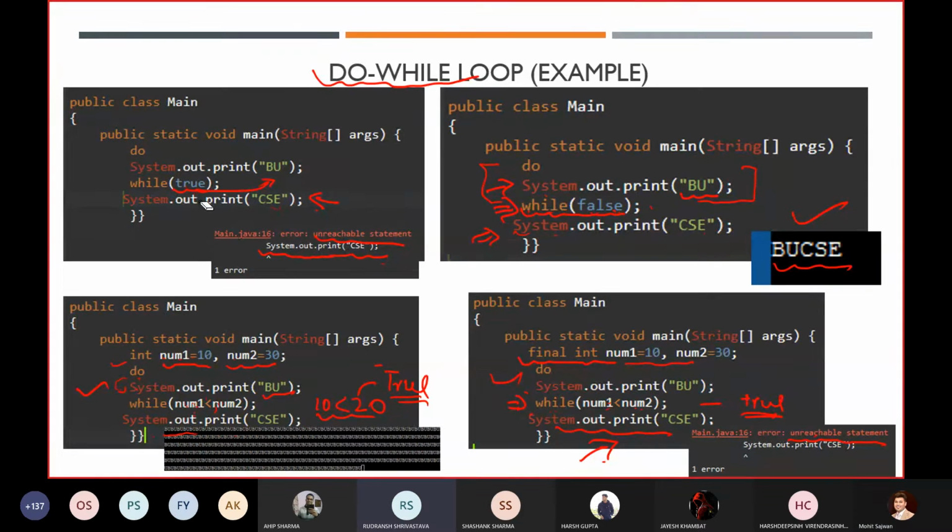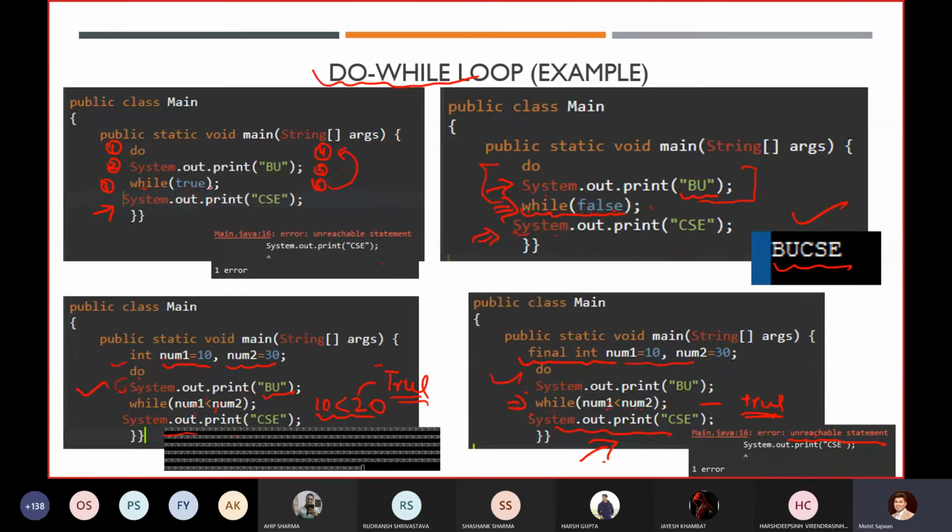This do while loop. Okay. See, in the case of a do while loop, first it will execute this statement, line number 1, then line number 2. Then it will go to 3. If this condition is true, again it will go to 4, 5, and again 6. So you will see that it keeps repeating the same loop multiple times, n number of times. But in our program, we have written one more statement, and this statement is outside the while.